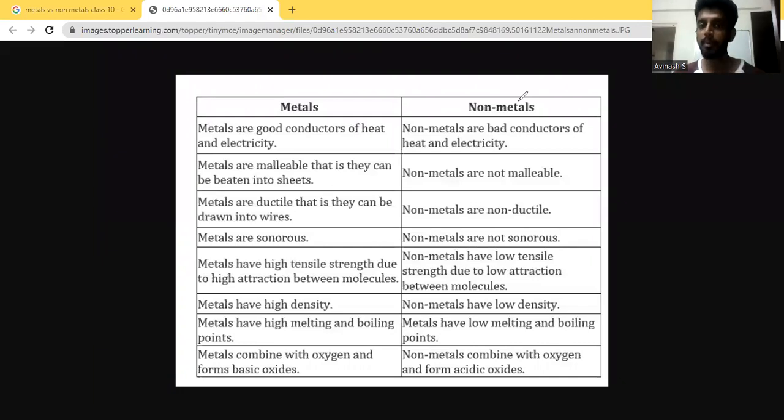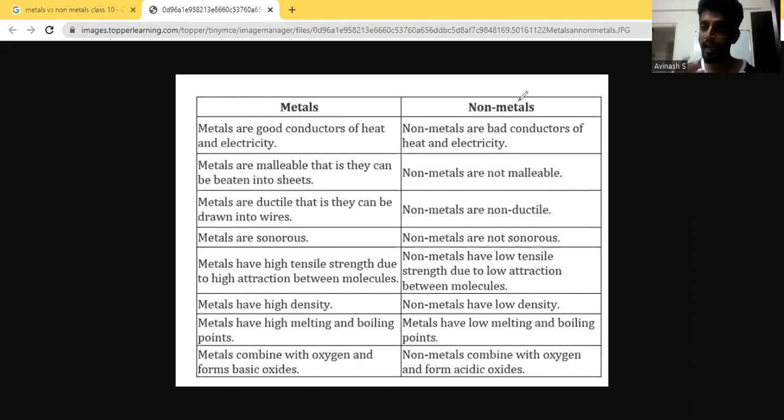Metals are nothing but elements which have the tendency to lose electrons. We have different types of elements, and in each element, the nucleus is attracting the electrons towards itself, which are revolving and all of that. Some of the elements will have the tendency to give away or lose electrons, and those are called metals. Some other elements will have the tendency to gain electrons, and those are called non-metals. So metals will lose electrons and non-metals will gain electrons under some circumstances.